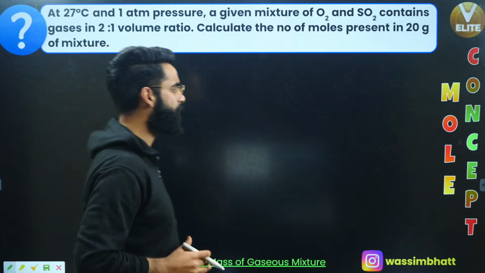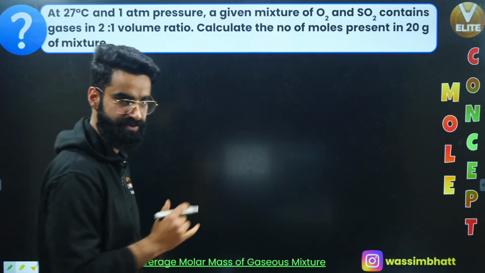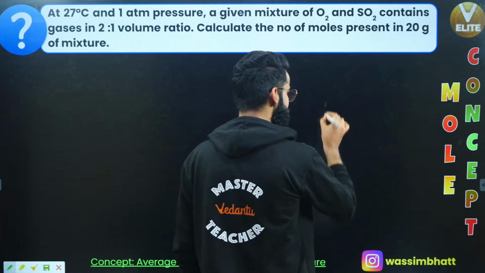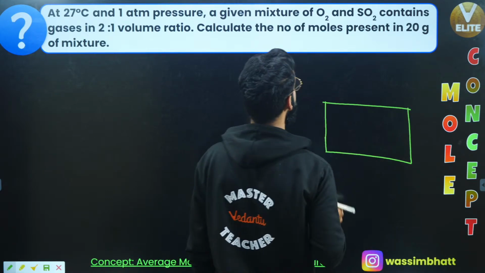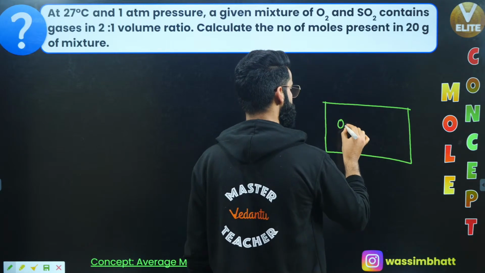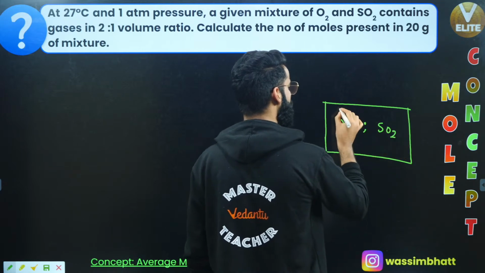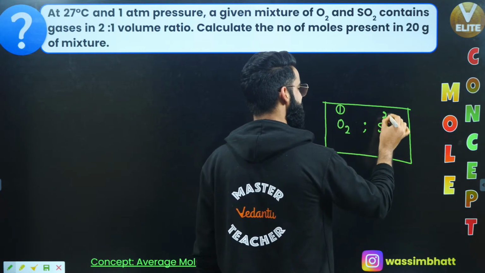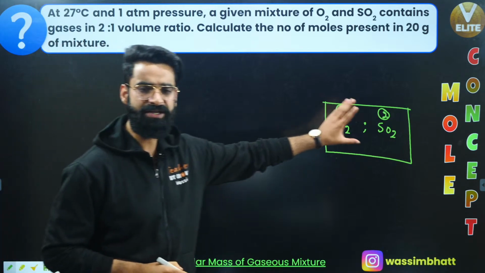Okay? See what is mentioned in the question and what we are supposed to calculate. Understand properly what I'm going to say. Basically, you are given a container, and in this container we are given two gases. One is O2 gas and the other one is SO2 gas. Let's call O2 gas as gas 1 and this as gas 2. So in the container right now, I have got a mixture of gas.